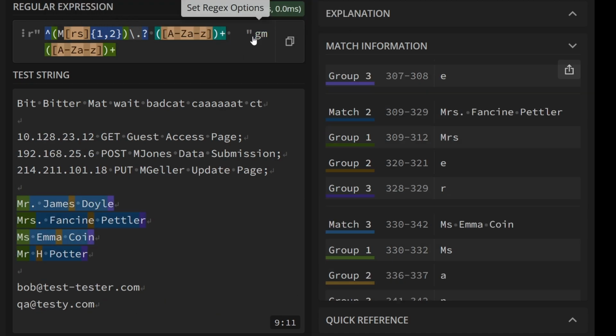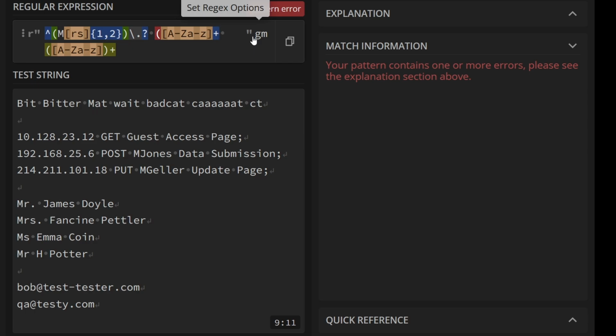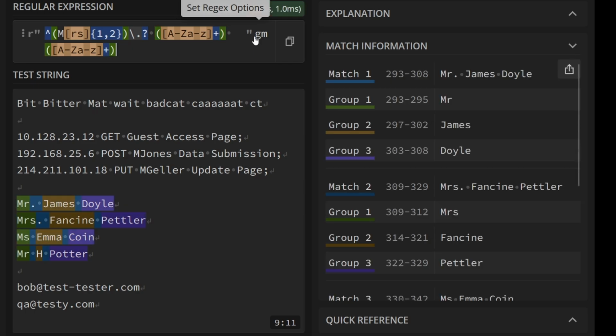Now that's only capturing the first letters, and that is because I haven't put my plus inside the group, because it's looking for the first letters with any number of letters after them. So now it's matched the full words, and you can see Mr. James Doyle, Mr. James Doyle in each of the groups.